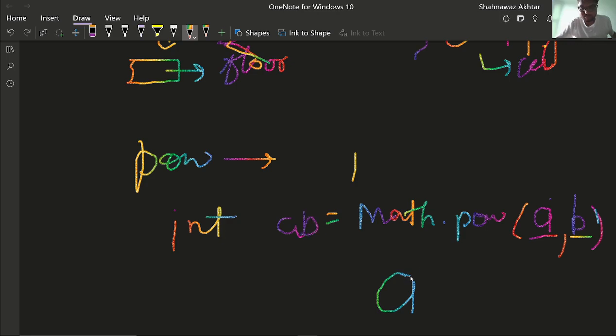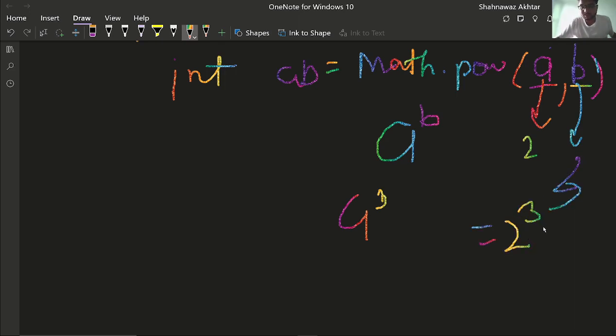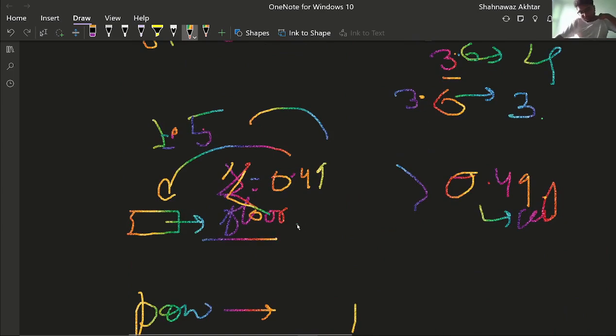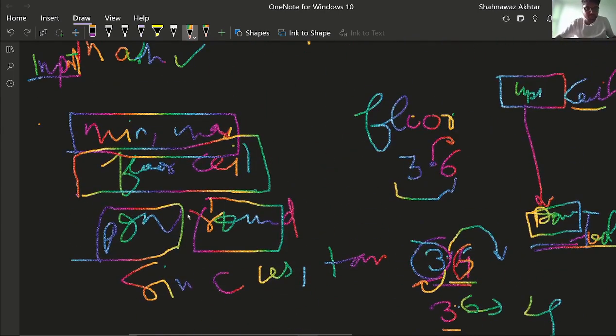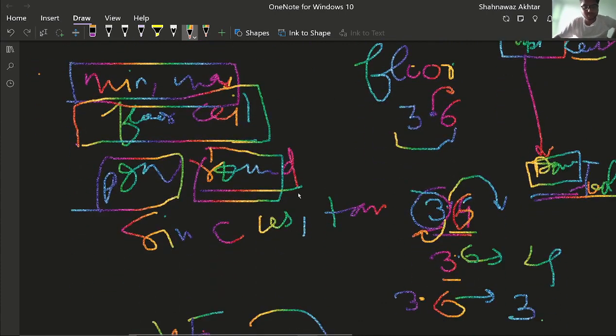Then it will calculate this as a's power b, that is a raised to b. Suppose we put 2 there and 3 there. It will go like 2's power 3, that is 8, and it returns a double value. Floor also returns double type, and ceil also returns double. And I have already explained the round off function.